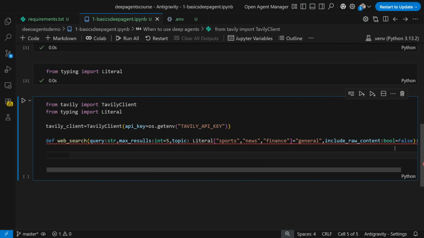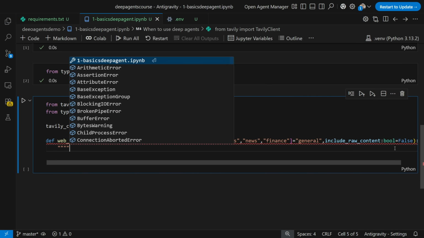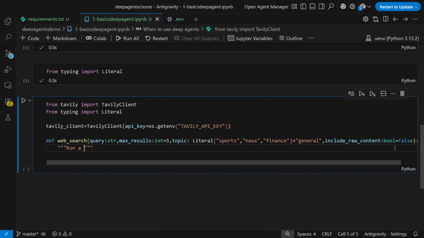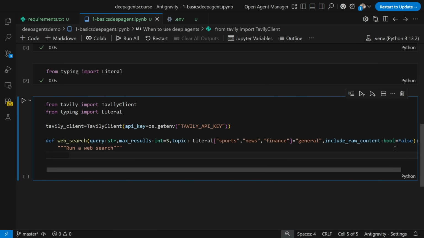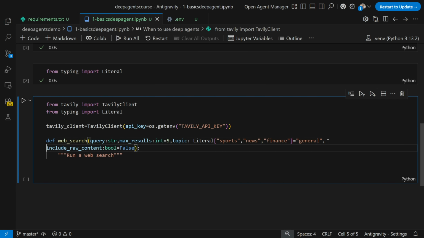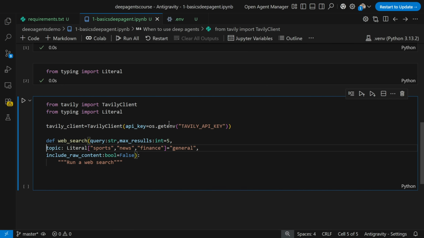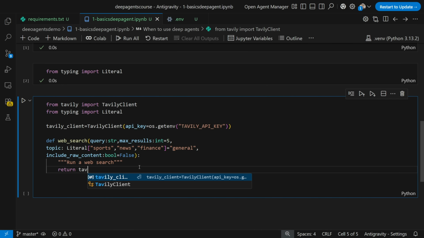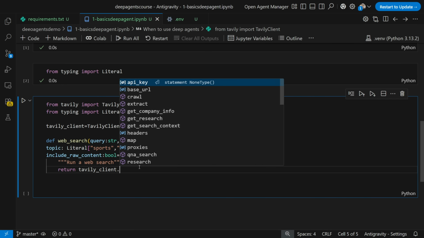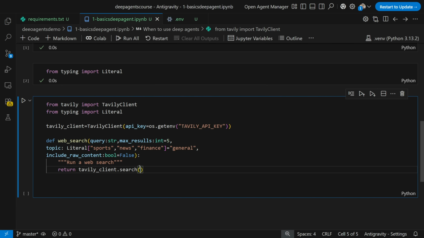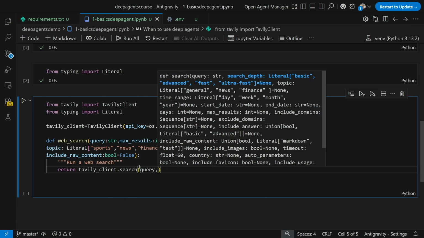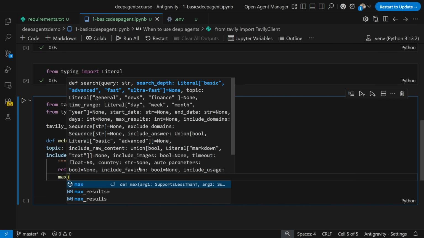Okay. Now I'm going to basically run a web search. So here are all the parameters that we have mentioned. Let me write it in this way so that you should be able to see the parameters in a better way. So 3 parameters are there inside this web search. Okay, perfect. Now, what we are basically going to do is just use return tavily_client.search with all these parameters that we have given. One is query. Okay. Then I'm also going to go ahead and give the max_results.